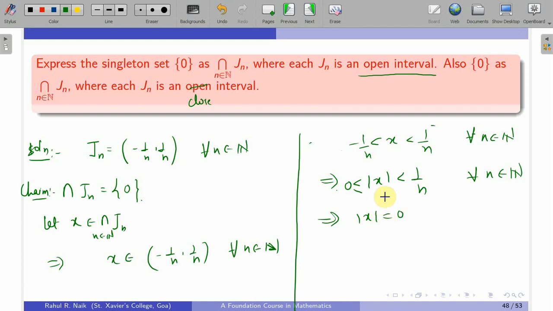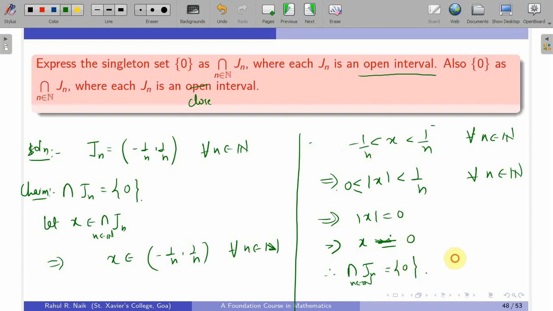This is an application of the Archimedean property. One can very easily prove it again using the Archimedean property. So I am not going to show you the detailed steps over here. You can try to reduce this to the Archimedean property. So we have mod of x equal to 0, which implies that x is equal to 0, because the mod of a real number is equal to 0 only when that real number is 0, and this proves that the only possible element in this intersection is the singleton {0} element.